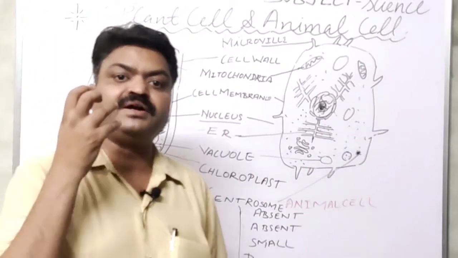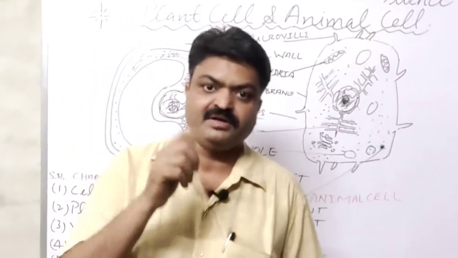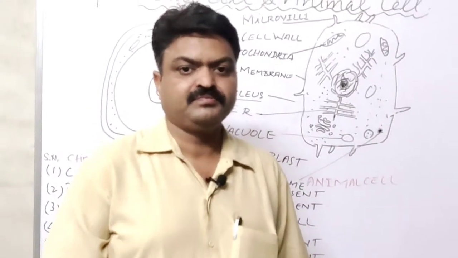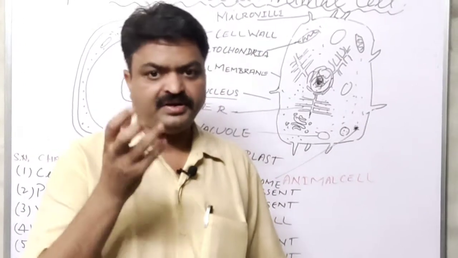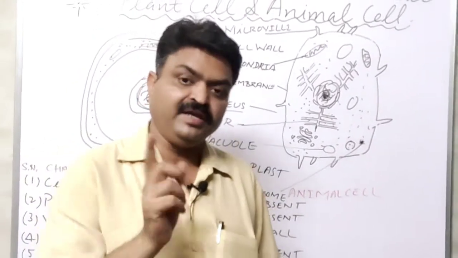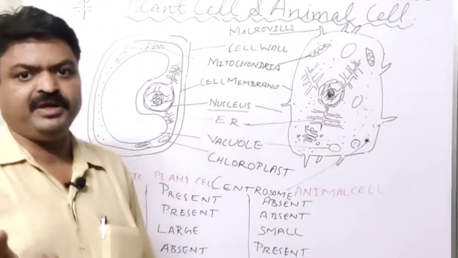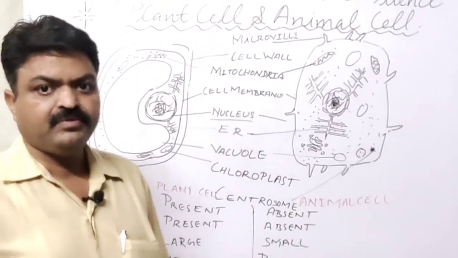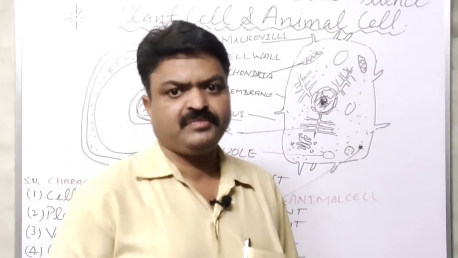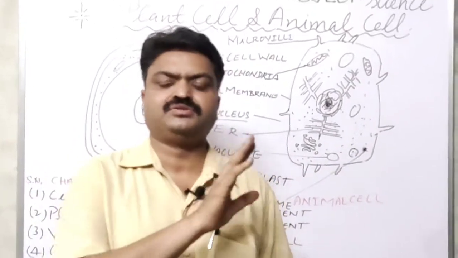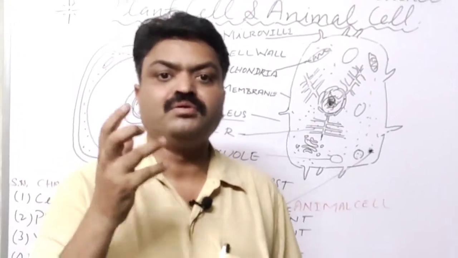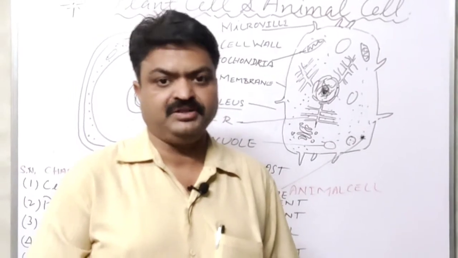If the cell has the green color, then that plastid is known as chloroplast. If it has a color other than green, student, like pink, yellow, orange, then it is chromoplast. If it is colorless, student, it does not have any color, then that plastid is known as leucoplast, student, leucoplast.